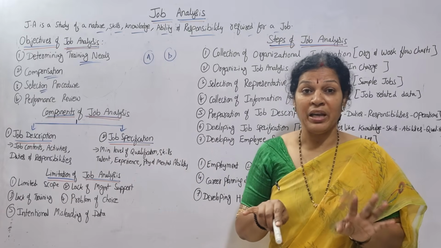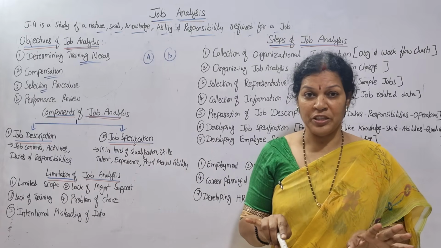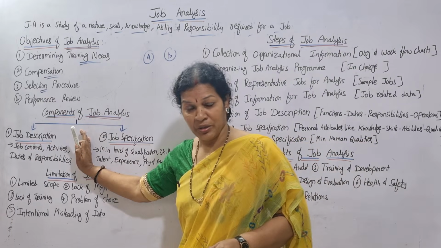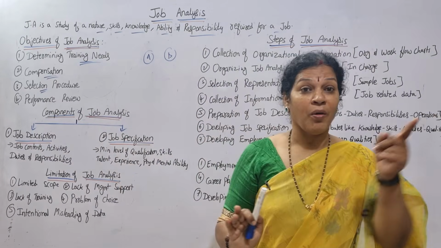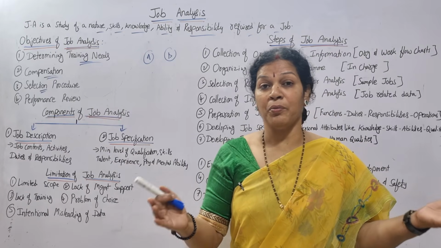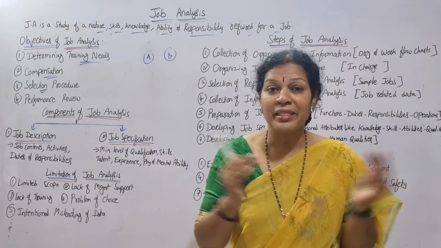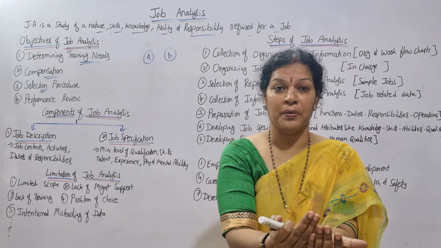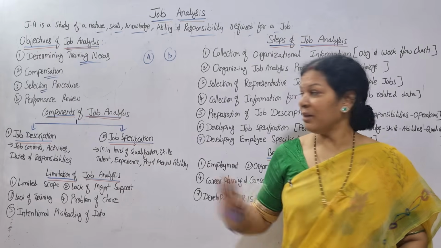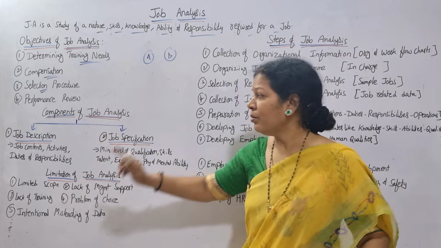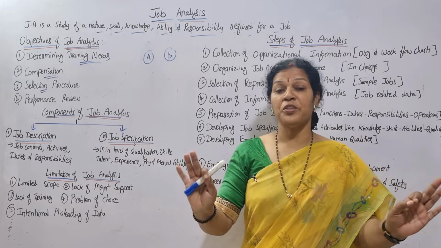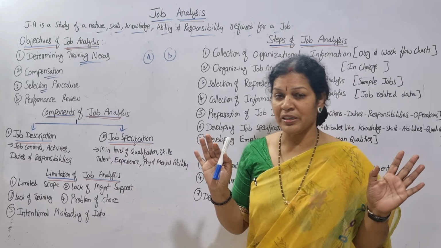Job description, we have described the job, nature of the job, roles and responsibilities, what he is going to do. In short, you can say about job description: what he is going to do, when he is going to do, how he is going to perform, and what would be the benefit for the organization. That's the description of the job. Now here we are talking about the employee. Am I clear about this? And related to job description and job specification, we have separate topics we'll discuss later.